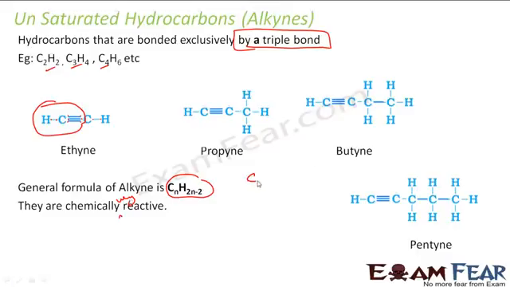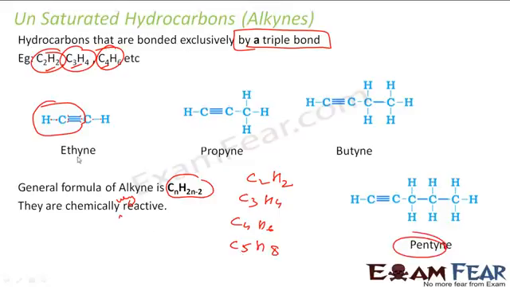Same thing, we apply the formula. We can put n is equal to 2 here. This becomes 2 into 2, 4 minus 2, that is 2, C2H2, that is ethyne, right? We put n is equal to 3, it becomes 3 into 2, 6 minus 2, that is 4, C3H4, that is propyne, this one. You put n is equal to 4, this becomes 4 into 2, 8 minus 2, that is 6, C4H6, that is butyne, and then you have C5, H becomes 5 into 2 is 10 minus 2, 8, that is pentyne. This one is pentyne.